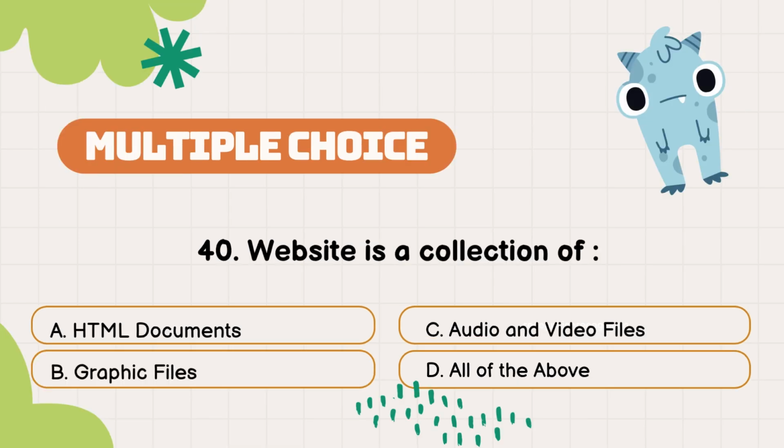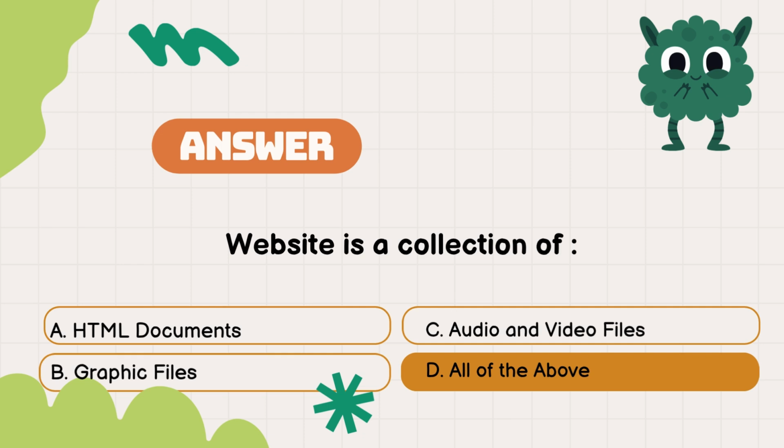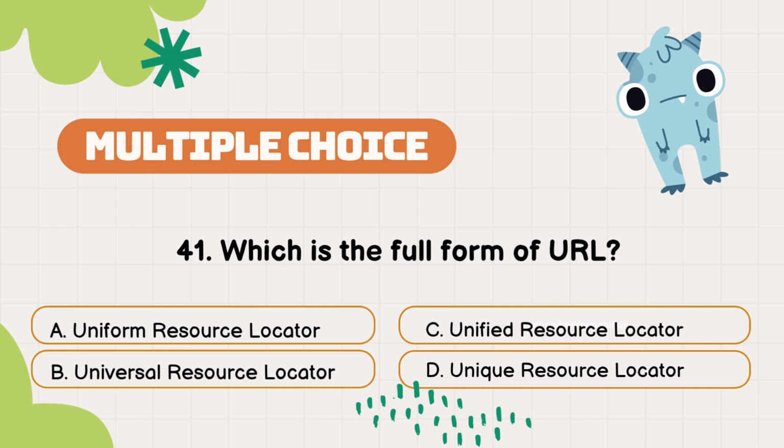Question number 40. Website is a collection of. The options are A. HTML documents, B. Graphic files, C. Audio and video files, D. All of the above. The answer is option D. All of the above.